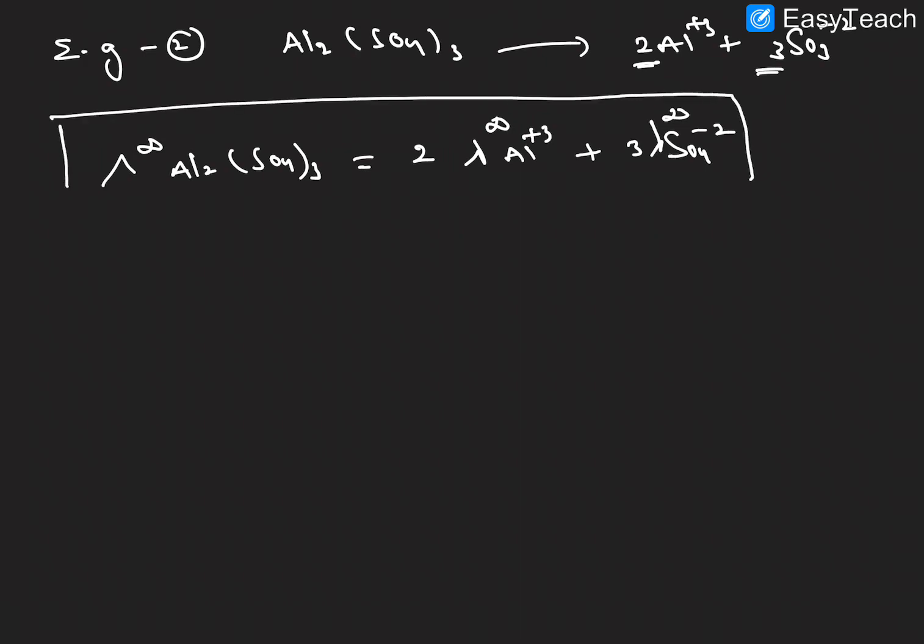So this is the molar conductance representation at infinite dilution according to the Kohlrausch law. NaCl, MgCl2, okay, a lot of examples are there, try them, right?